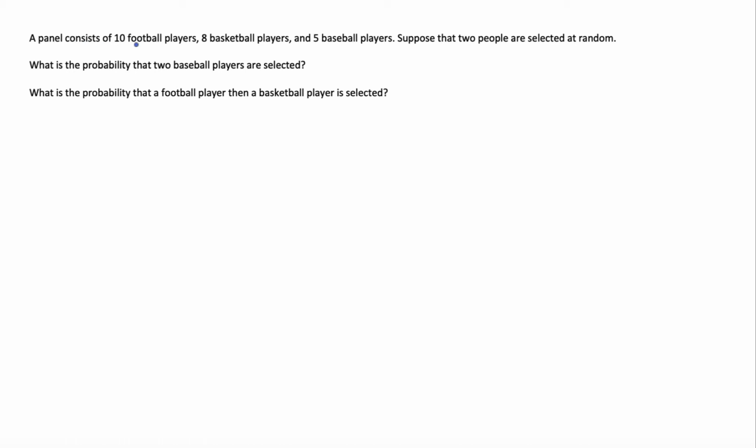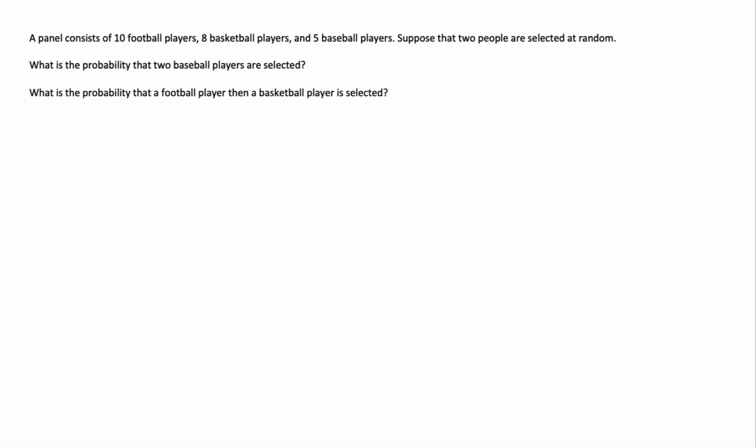A panel consists of 10 football players, 8 basketball players, and 5 baseball players. Suppose that 2 people are selected at random. What is the probability that 2 baseball players are selected? And a separate question, what is the probability that a football player, then a basketball player is selected?